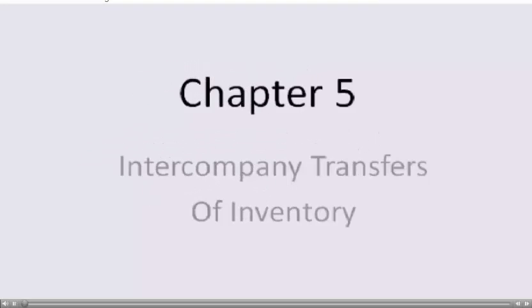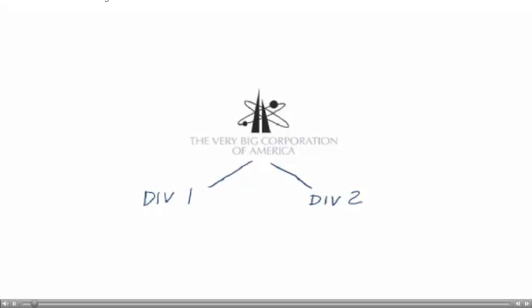This is a quick video to introduce you to Monday's topic. We're still in the consolidation area. So what we want to look at is what happens when you have one company controlling another company and they sell assets between each other. Before we look at that, let's just talk about what we would already know.